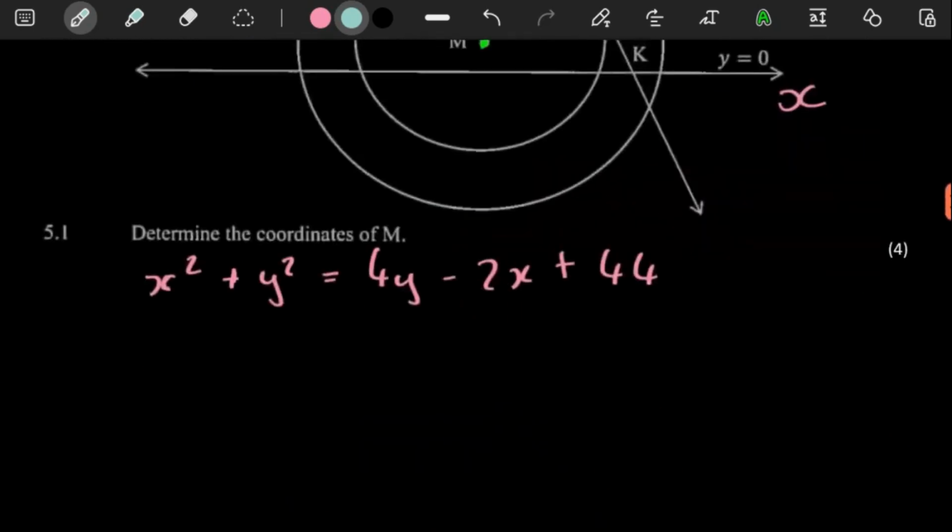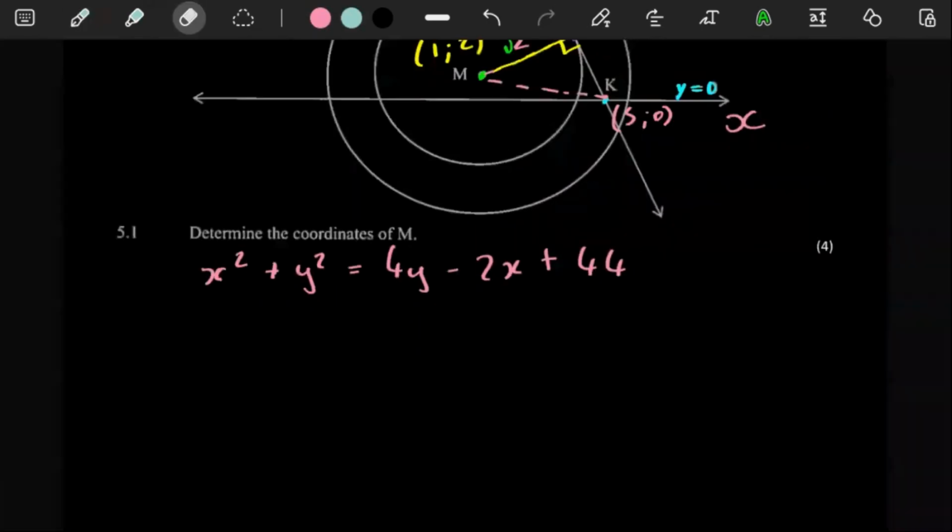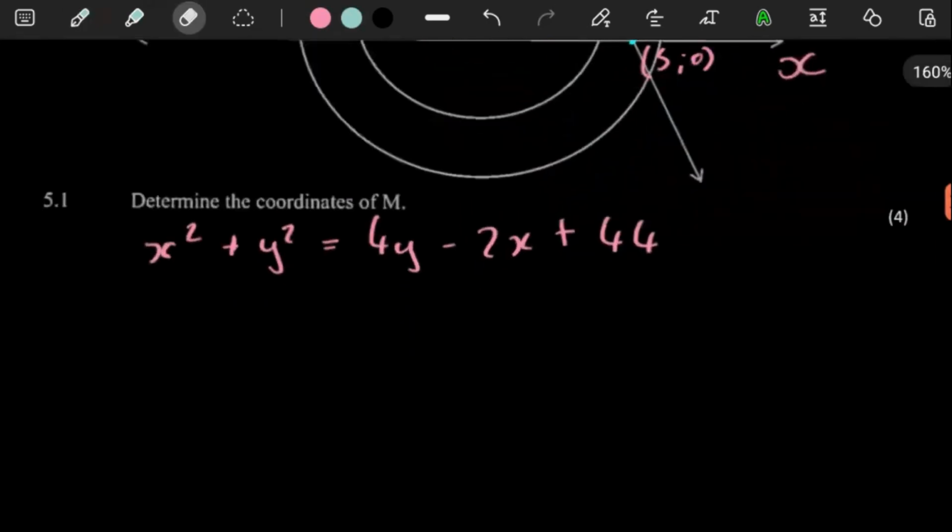But anyways, putting an equation into standard form. From here, you're going to take everything with y and everything with x to the left. So in doing that, you're going to have here x squared. You may want to write the ones with x together.